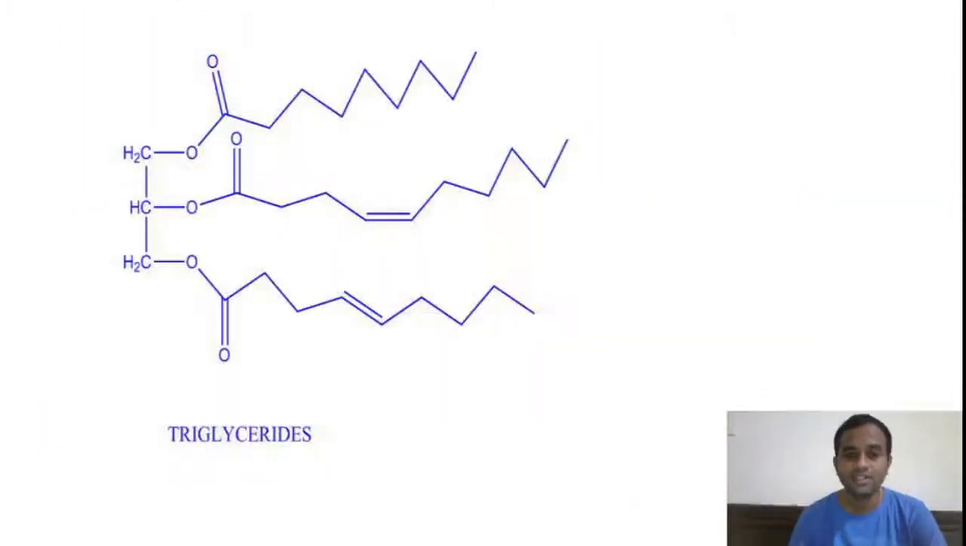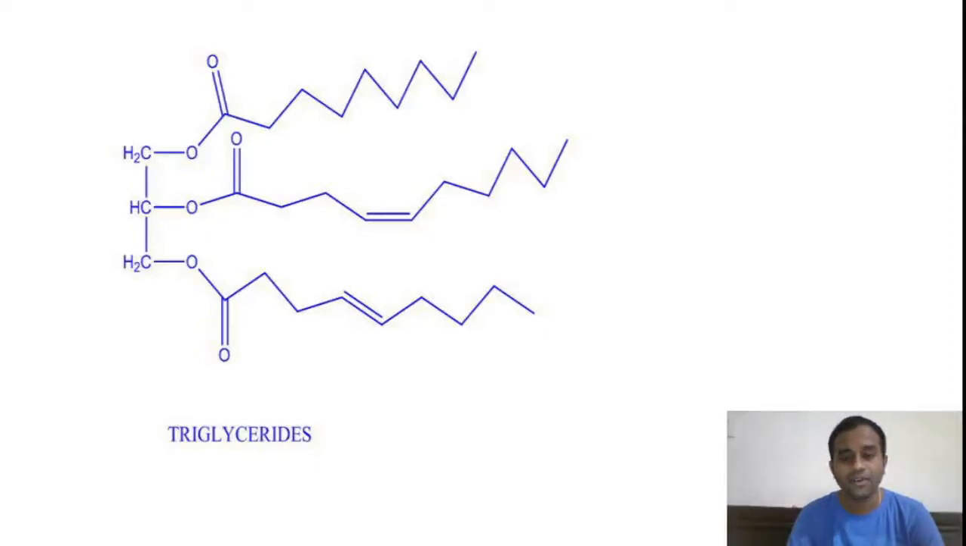Of course, what are carboxylic acids? Carboxylic acids are organic compounds having the COOH functional group. And you see here in the slide, this is a triester of glycerol, which is also called triglyceride esters.